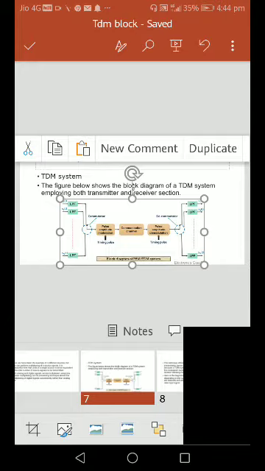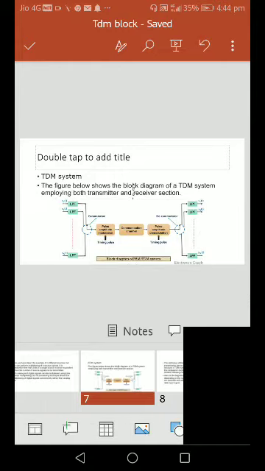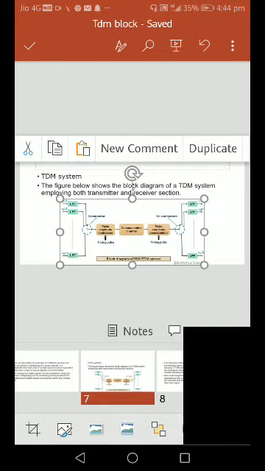This low pass filter eliminates the high frequency components, so we get the low frequencies. The recovered message signals are taken as m1(t), m2(t), m3(t), up to mn(t). This is the basic block diagram of time division multiplexing.